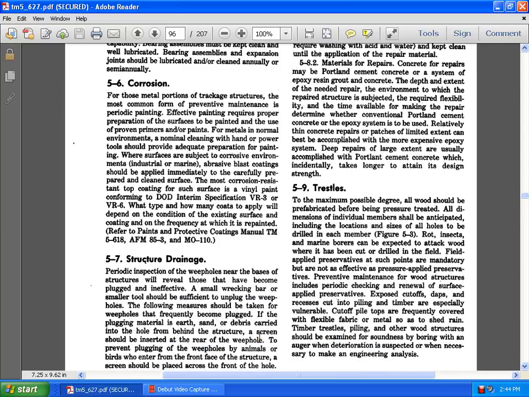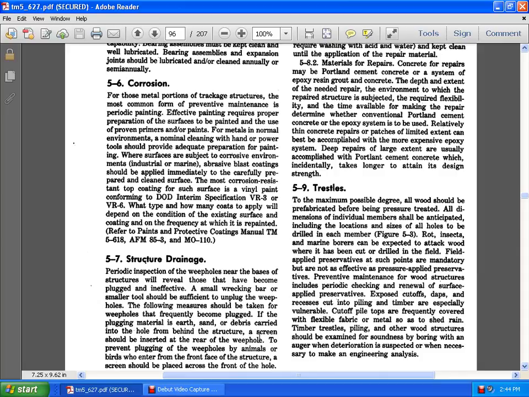5.7 Structural drainage. Periodic inspection of weep holes near the bases of structures may reveal that they have become plugged and ineffective. A small wrecking bar or a smaller tool is sufficient to unplug the weep holes. Weep holes frequently become plugged when material such as earth and debris is carried into the hole from behind the structure.